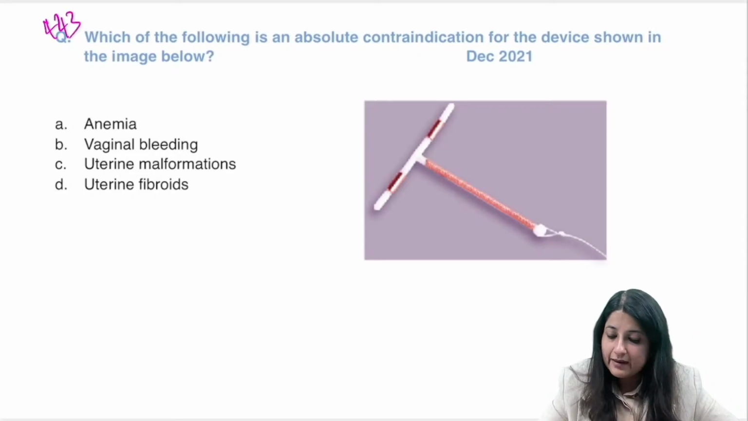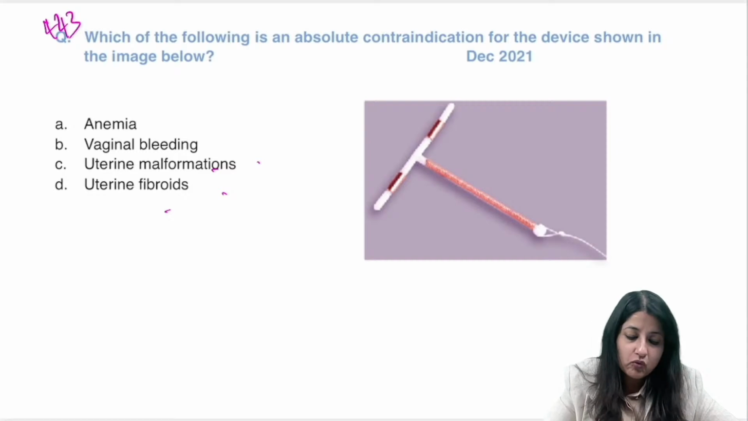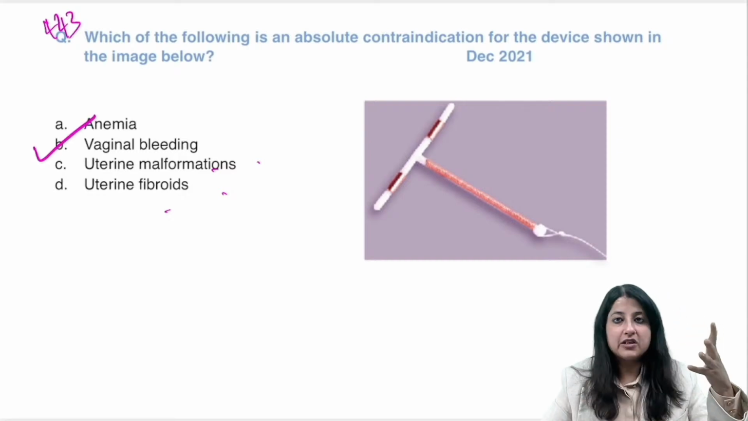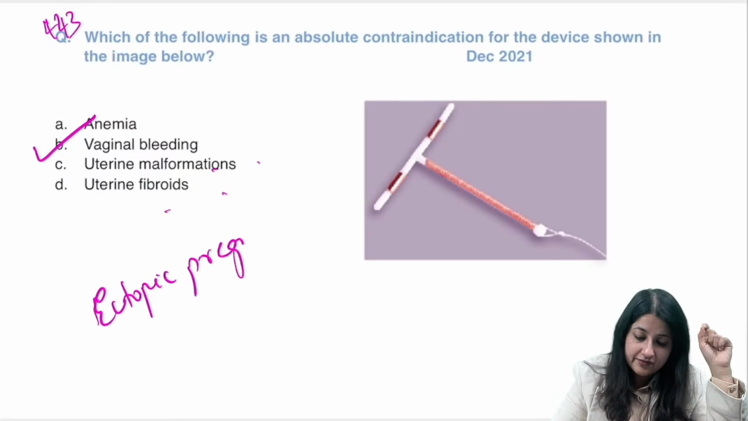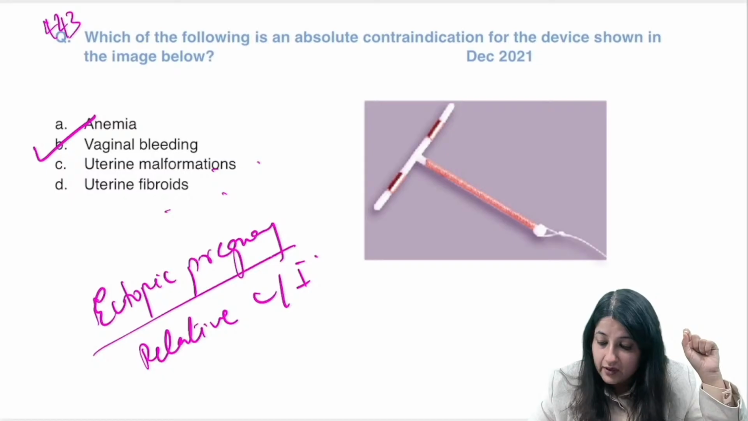Which of the following is an absolute contraindication for the device shown in the image below? क्या है इसका absolute contra? Anemia? No. Uterine malformation, uterine fibroids? No. It is which one? Vaginal bleeding. ठीक है. Cancers absolute है. Relative ectopic pregnancy याद रखना आप क्या है? Ectopic pregnancy is relative. Okay. Ectopic pregnancy is which contraindication? Relative contraindication now. Okay.